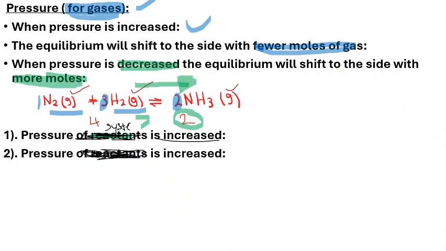Now, there's another mistake there. It's supposed to be decreased. So the pressure of the system is now decreased, and then the equilibrium will shift to the side with more moles of gas. So our equilibrium in this case will shift towards the reactants, because they have the more moles of gas.